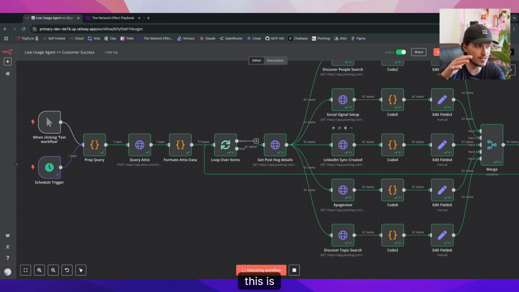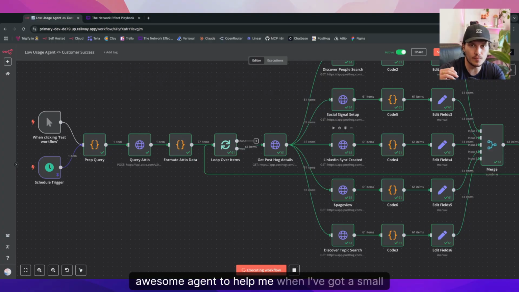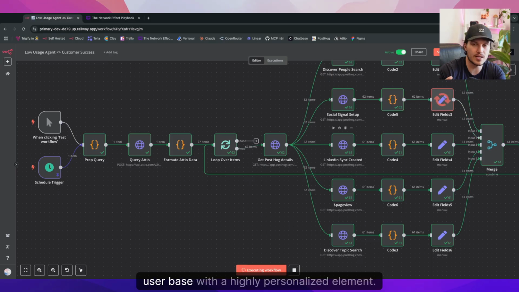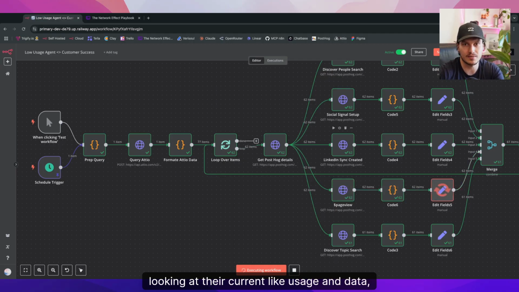And this is what I think is an awesome agent to help me, when I've got a small team, to stay on top of our customer base and continue to re-engage and engage with our customer user base with a highly personalized element, looking at the current usage and data perspective.